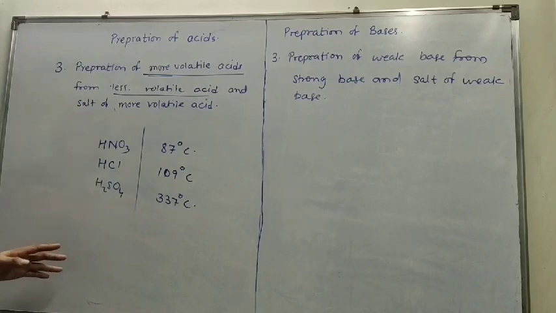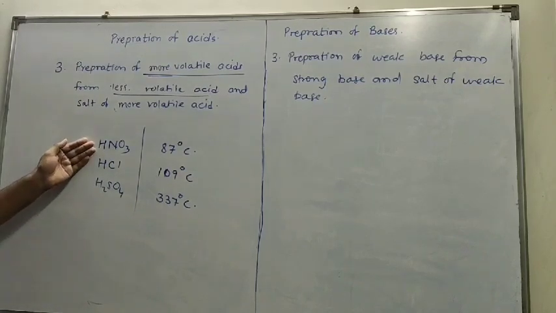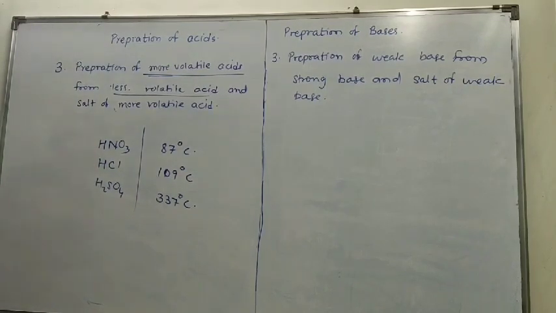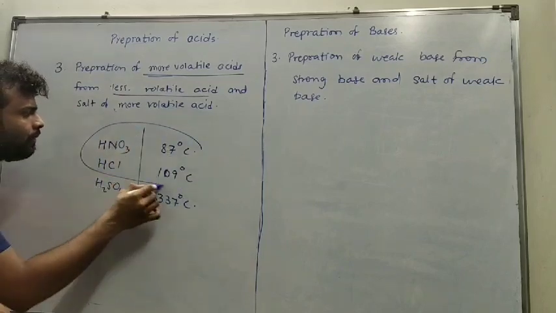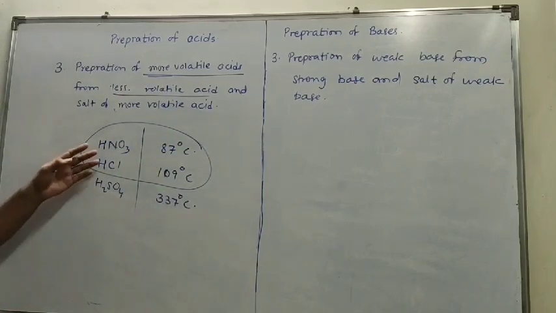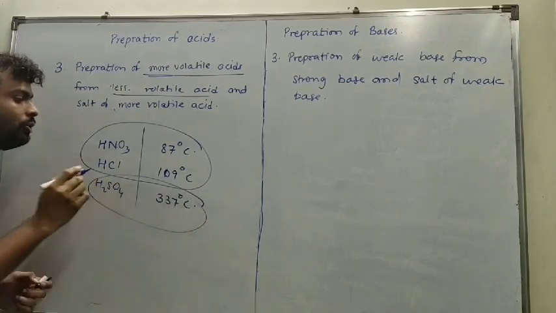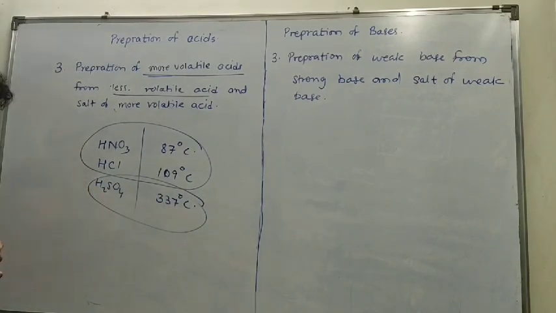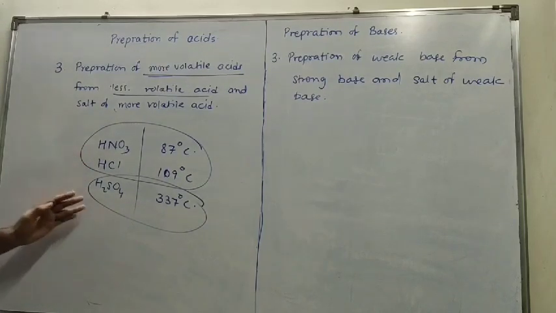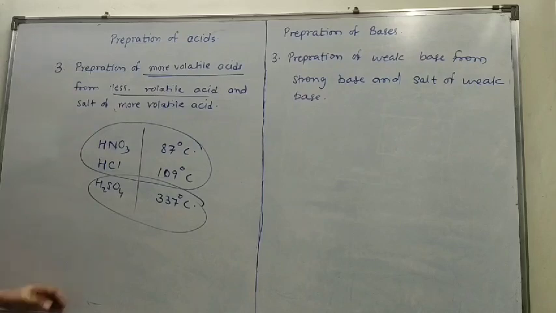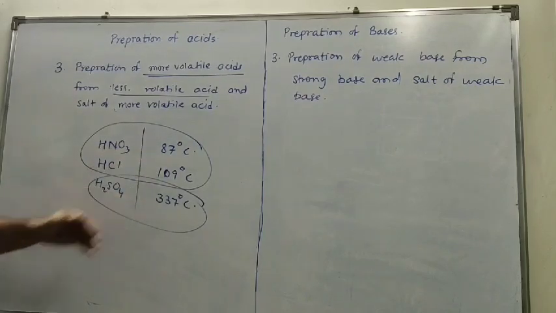This means that HNO3 and HCl will very quickly get evaporated or converted into gaseous state, but H2SO4 will not easily get converted into gaseous state. How easily a substance gets converted into gaseous state is its volatility.